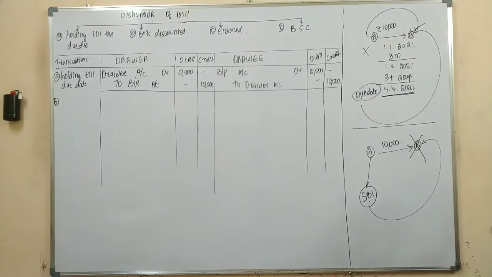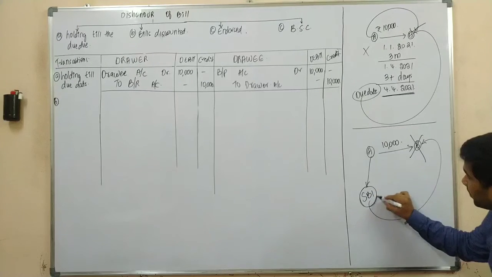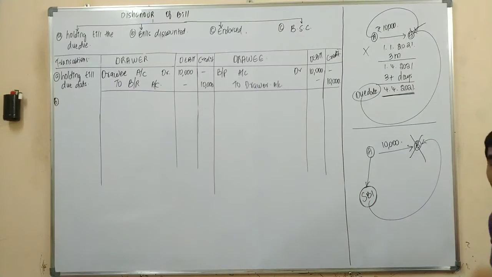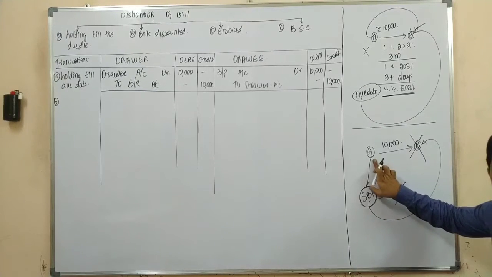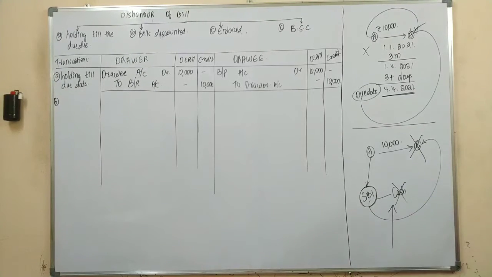Yes or no? Now let us understand here. As the bill was dishonored, SBI, upon discounting itself, instead of giving the cash to the customers, increased the account. Yes or no?